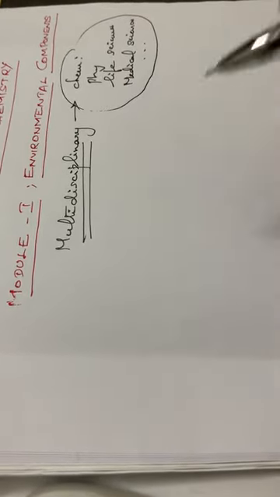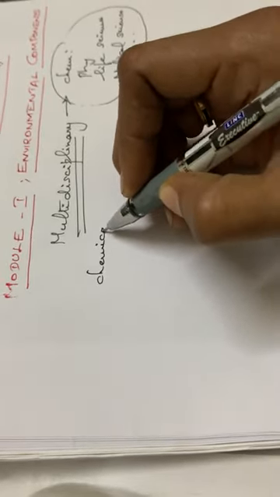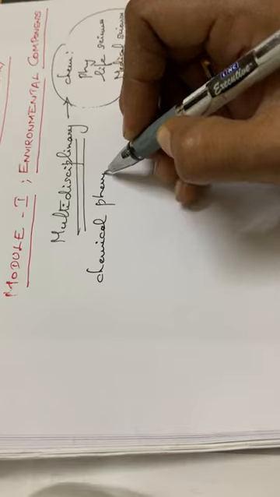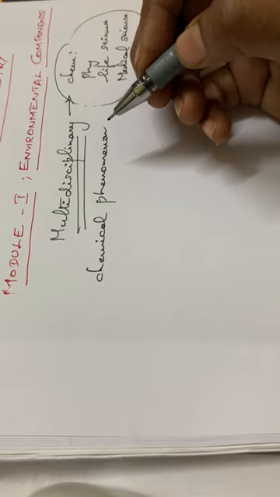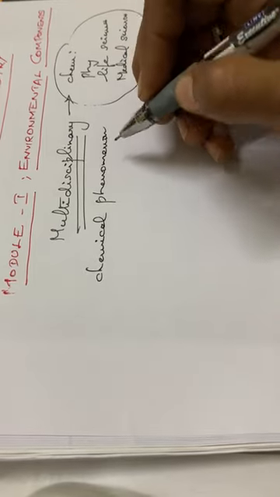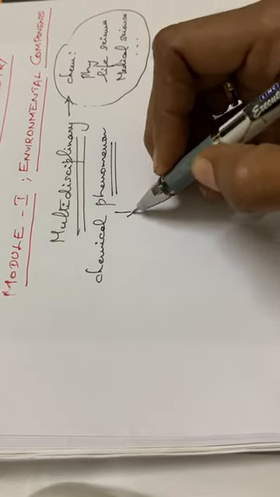We can define environmental chemistry as the study of the chemical phenomenon. Chemical phenomenon means the chemical reactions, or how hazardous things become after that reaction. So environmental chemistry is the study of the chemical phenomenon taking place in the environment.